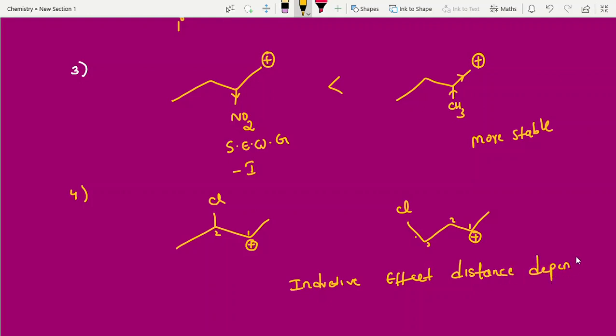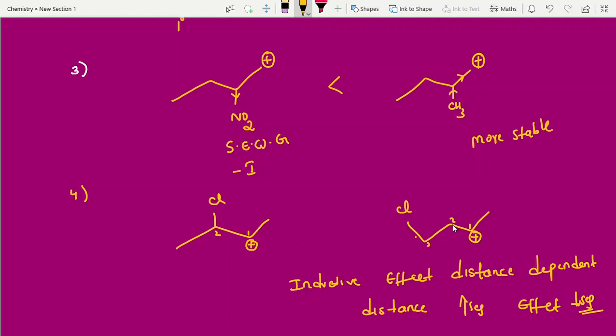Distance dependent. Distance increasing, effect decreases. He is unstable. Why? Carbocation. Somebody is giving electrons, he gets stabilized. He is not giving electrons.